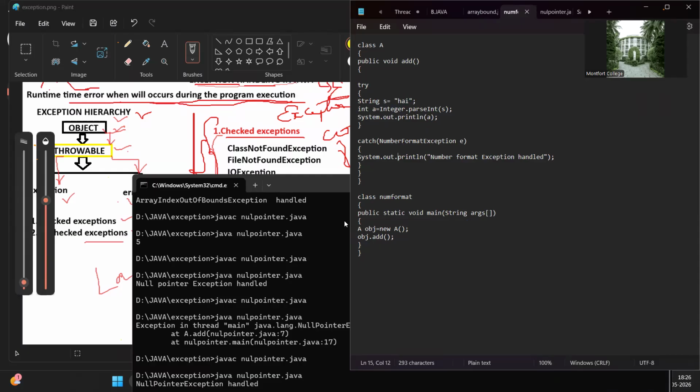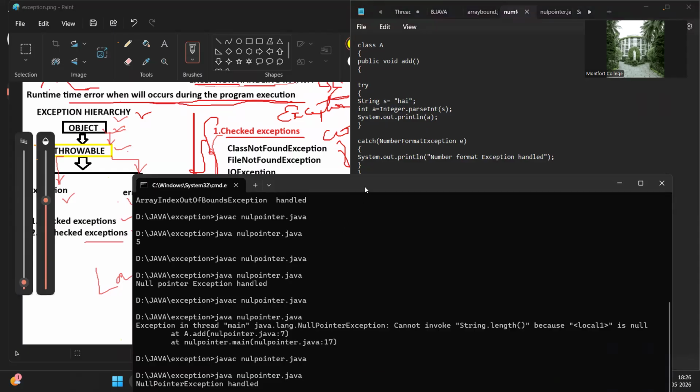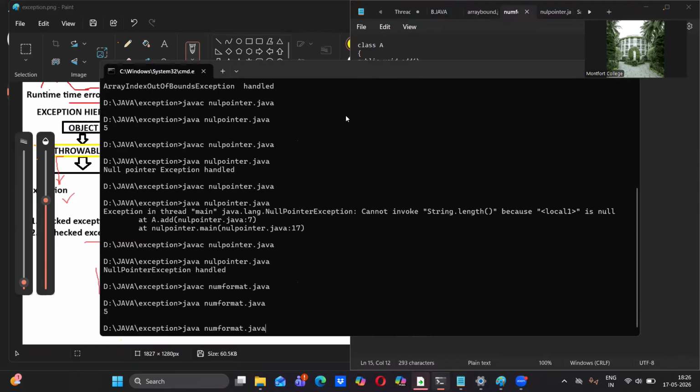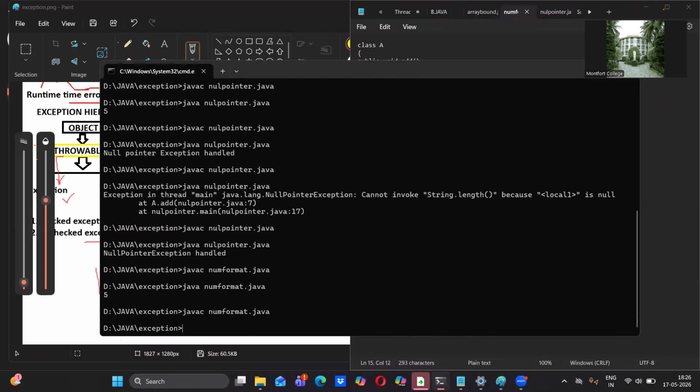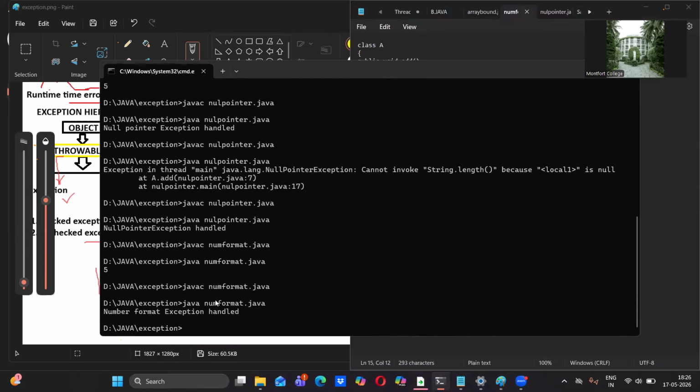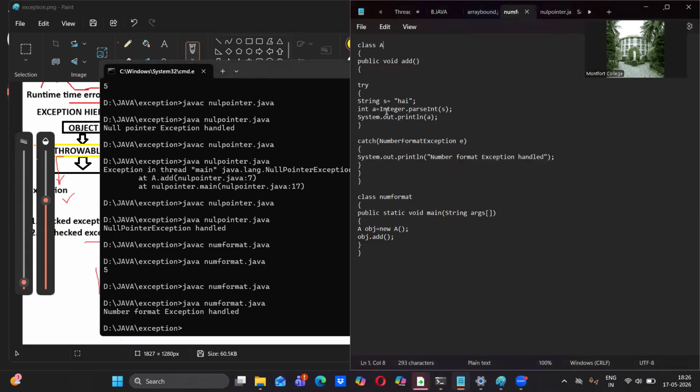So let me execute it quickly. Let me compile the same code first, and run it. Yeah. Now the output shows that the number format exception is handled. Look at this code carefully. Here we have a try block and a catch block. These two statements are unable to do it properly because the hi message cannot be converted into an integer completely.